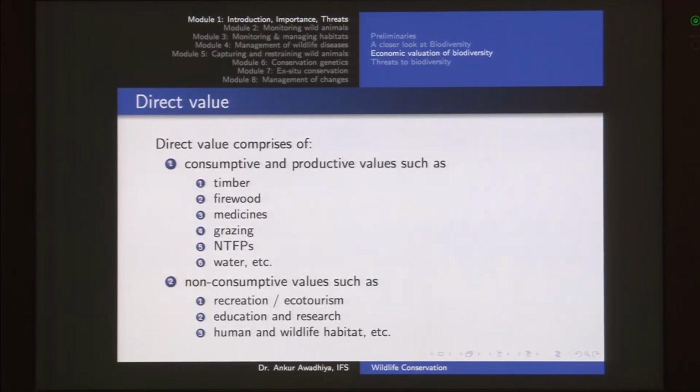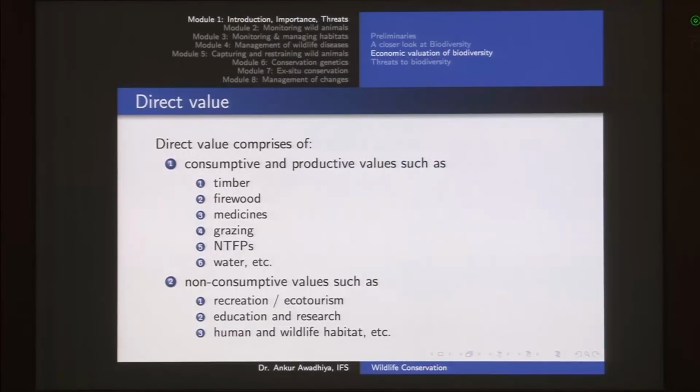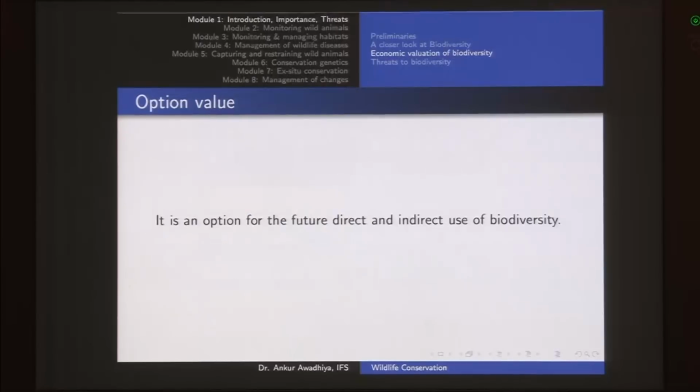The use and non-use values. Direct values include consumptive values and non-consumptive values. So consumptive values are those where if you consume this resource, the amount of resource in the forest will go down. Non-consumptive resource is that in which when you use this resource, the total amount that is available for the use of someone else remains the same. Now indirect values include watershed benefits, ecosystem services and evolutionary processes. So we are not directly using these values.